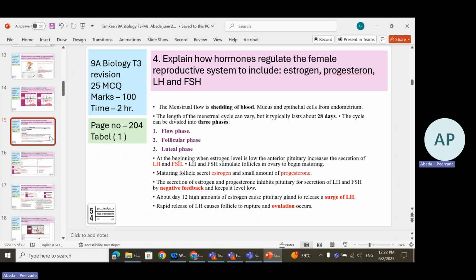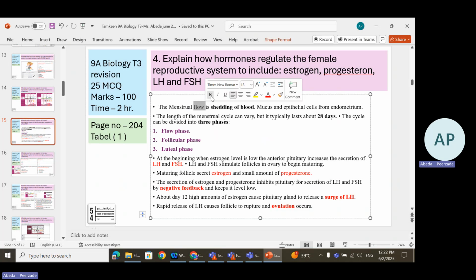Let us understand. As I said, in the first phase, look at the word flow. We will highlight this word flow. Flow means flowing. So in the menstrual cycle, the first phase is called the flow phase. How do we describe the flow phase?